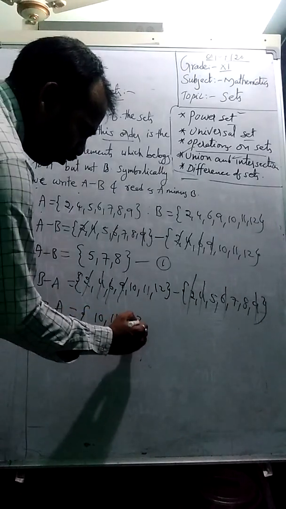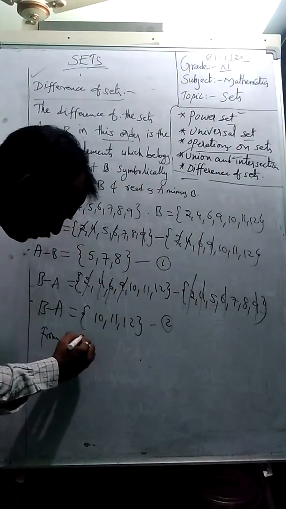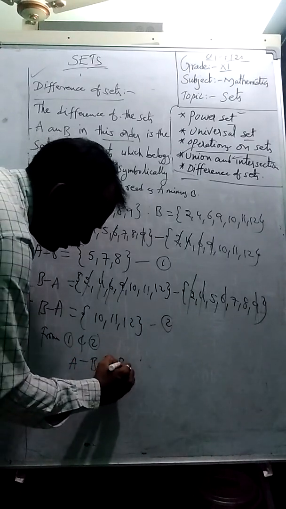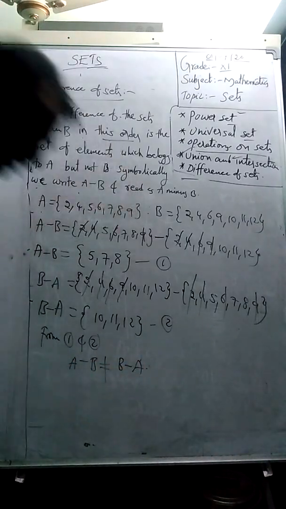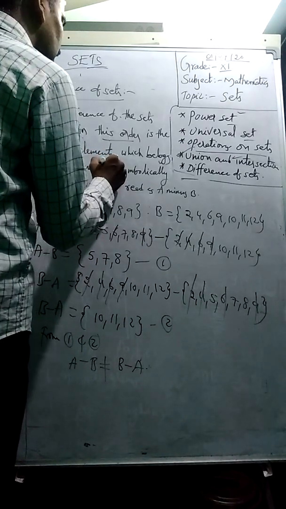10, 11, 12. From 1 and 2, we can conclude that A minus B is not equal to B minus A, unless both sets have the same elements. So this is the way to find the difference of sets, students. You will get some application problems to solve. If you have any doubt, you can ask me next class.